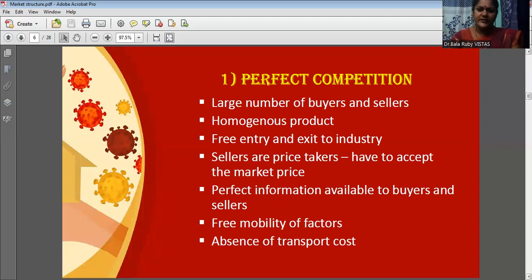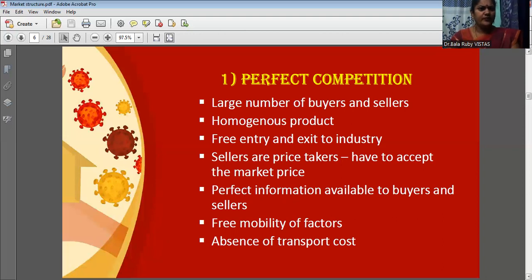Then if you see information, all the buyers as well as sellers have clear information about the market. What is the price of the commodity, where the prices of the commodities are low, like that they have full information regarding the market. And the next thing is free mobility of factors. We have four factors of production, all of you know: land, labor, capital and organization.